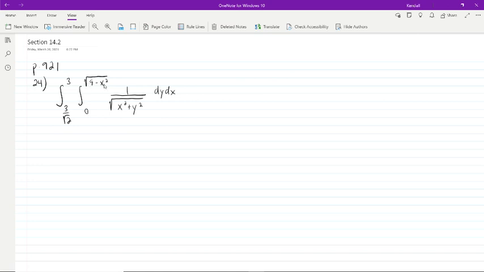So we have y goes from 0 up to y equals the square root of 9 minus x squared. That is, of course, y greater than 0, and it's going to be a semicircle with radius 3 centered at the origin. So we'll start with that.